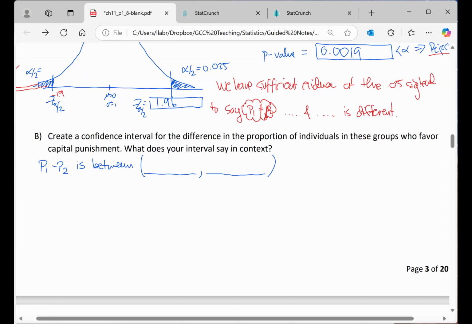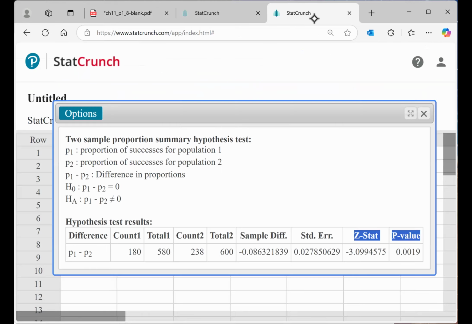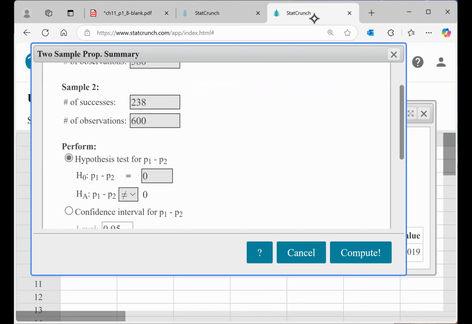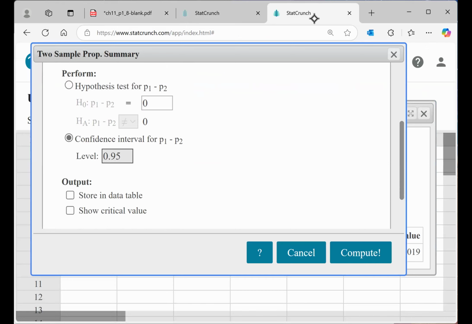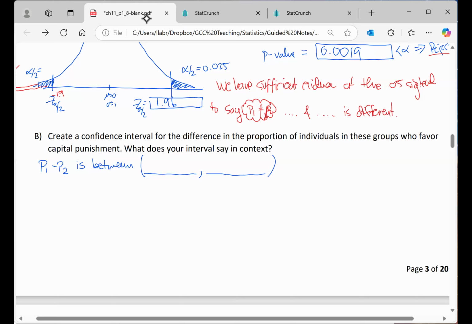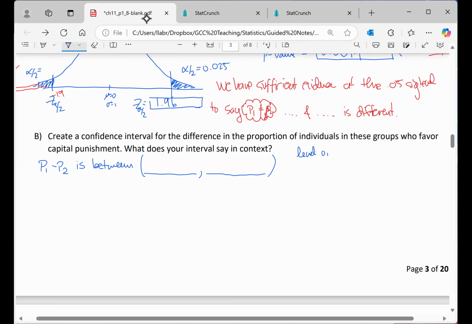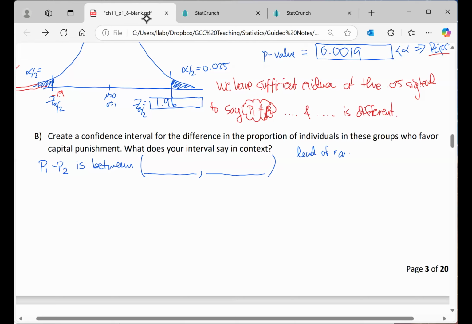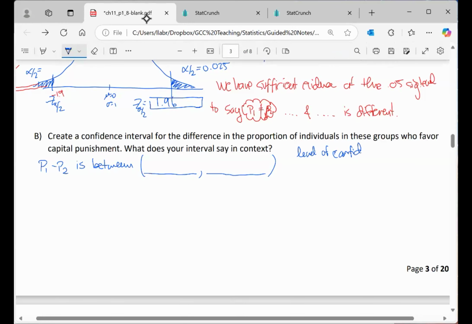Again, I'm not using formulas. We're just using StatCrunch. So we can go to options and change this from a hypothesis test to a confidence interval. It's at the 95% level of confidence because remember, the level of confidence is equal to 1 minus alpha, and alpha was 0.05.